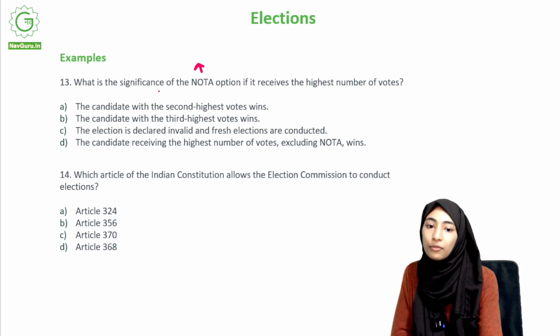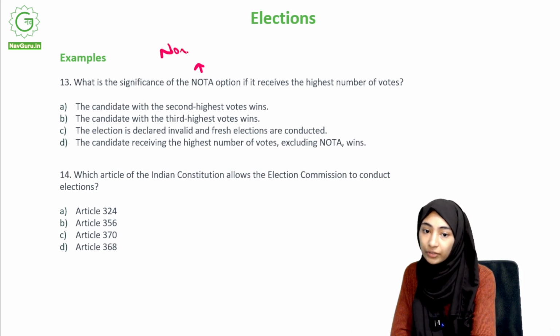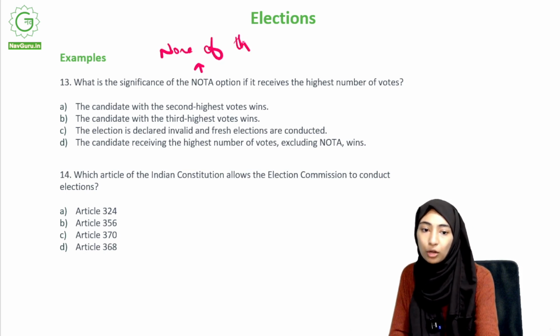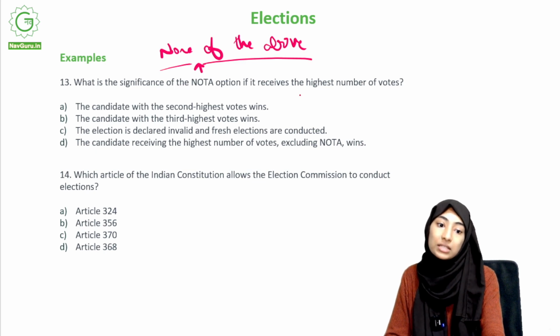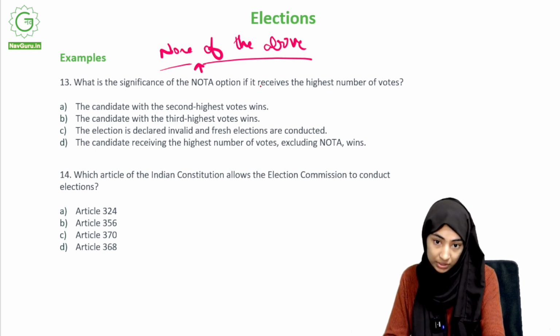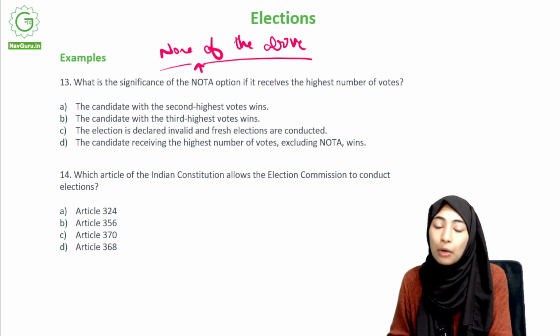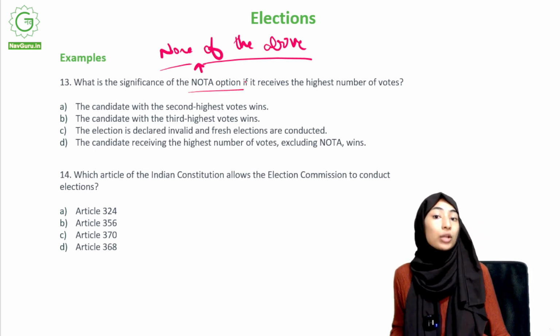Okay, so the full form of NOTA is, like I said, none of the above. Basically, just think of it this way: you have 4 options and sometimes the 4th option given is none of the above, right? So this is the full form of NOTA. What is the significance of the NOTA option if it receives the highest number of votes? So now think, what was the NOTA option for?